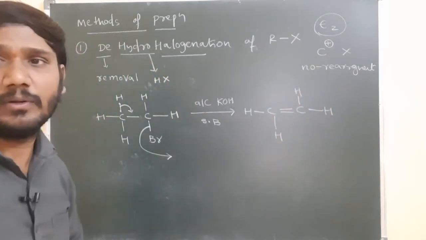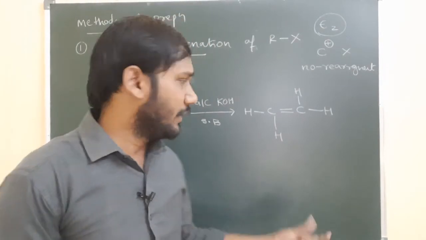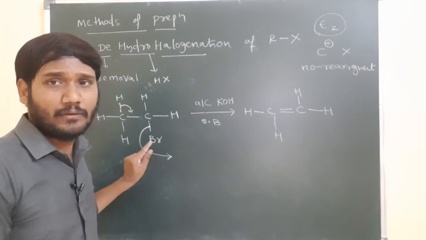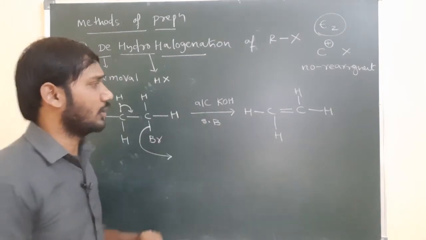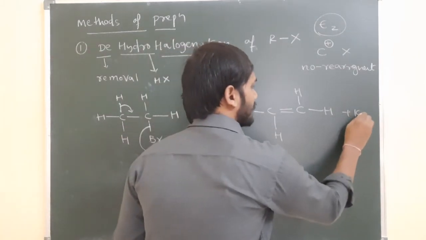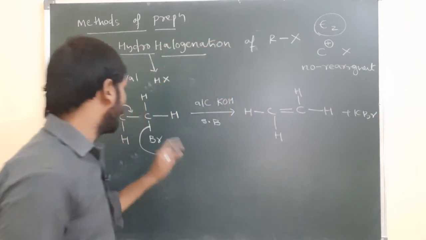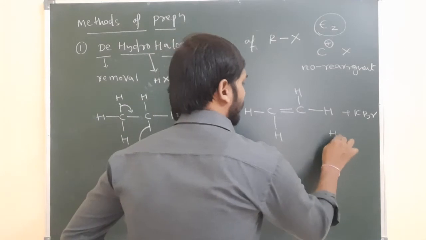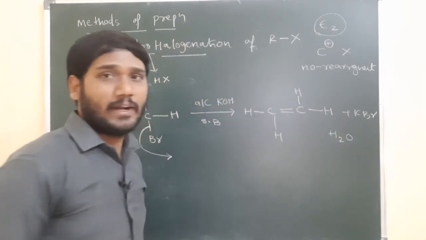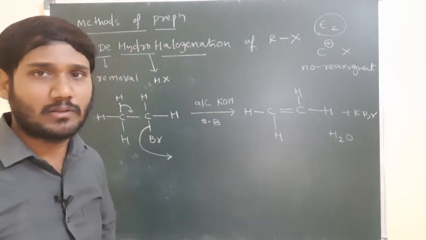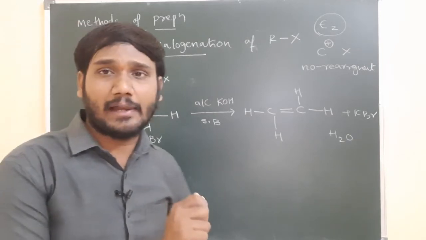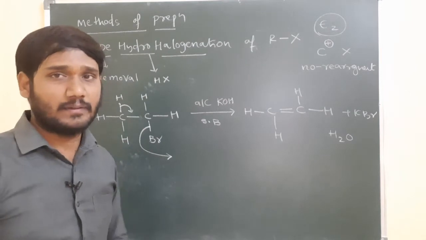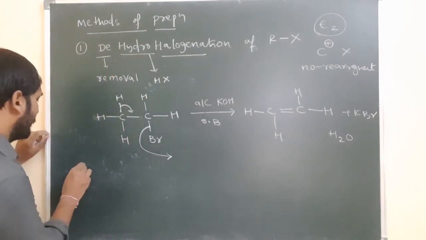So here an alkene is formed. The bromine released from here reacts with potassium, forming potassium bromide, and the hydrogen released reacts with OH minus, forming water. So finally the alkene is formed. This is the preparation of alkenes by the dehydrohalogenation process. Let us see another example.